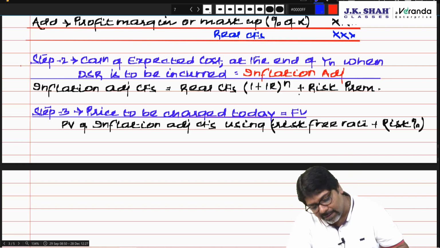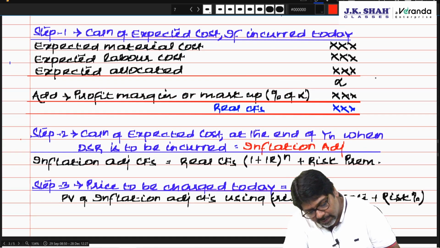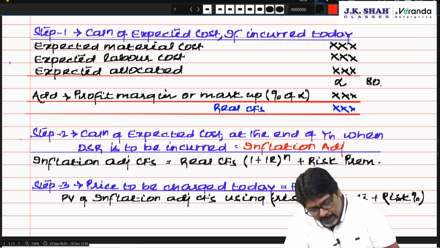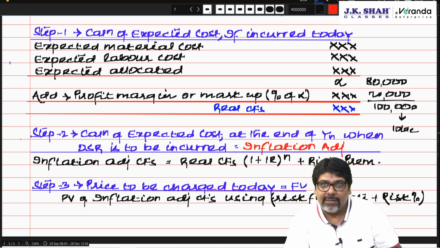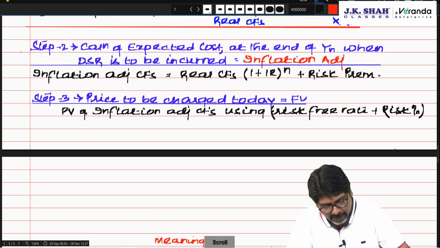Risk premium means, look what he did. He thought, if I spend today I will spend 80,000 and I want a profit of 20,000. So today if I spend it would be 1 lakh, which after 10 years would be say 10 lakhs. 10 lakhs is expected, plus 2 lakh rupees, maybe my estimation went wrong. So 12 lakh rupees I will spend.